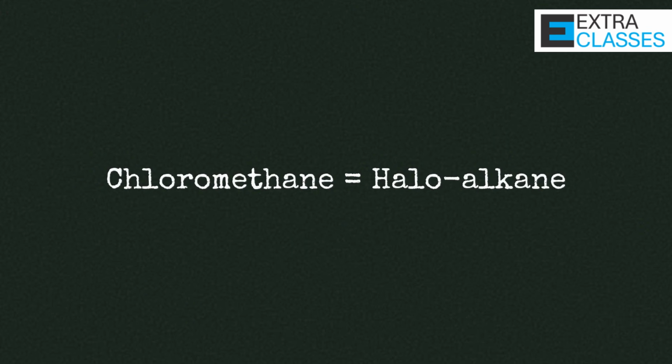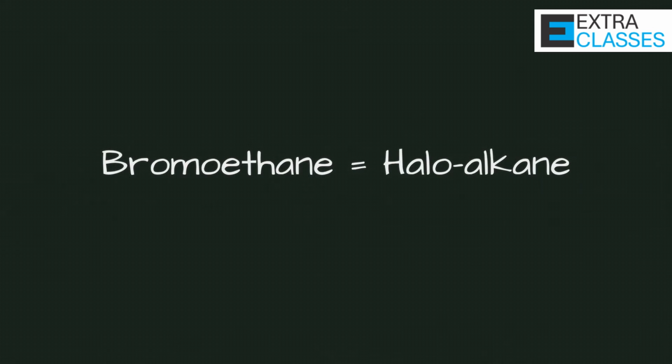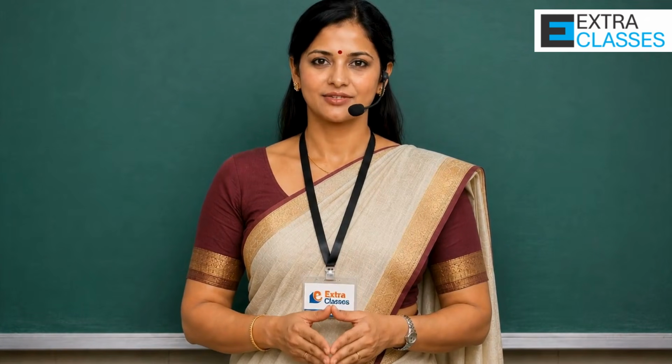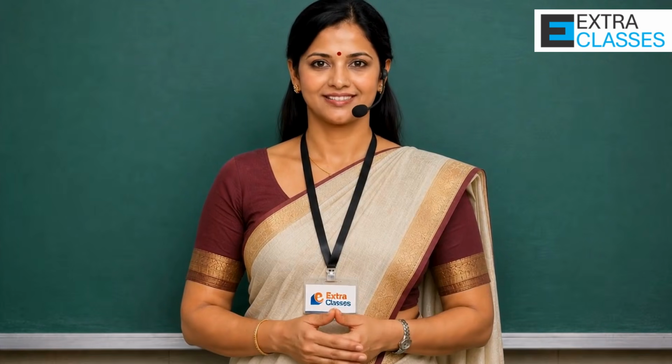This is a haloalkane. Similarly, if we take ethane, CH3CH3, and replace one hydrogen with bromine, we get CH3CH2Br, which is bromoethane. Again, this is a haloalkane. In all these cases, notice something very important. The carbon to which the halogen is attached is sp3 hybridized. It has 4 single bonds arranged in a tetrahedral geometry.